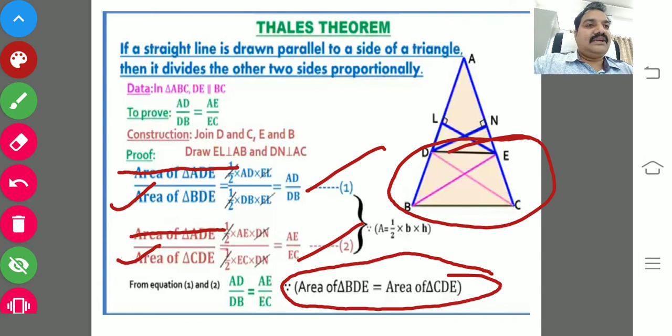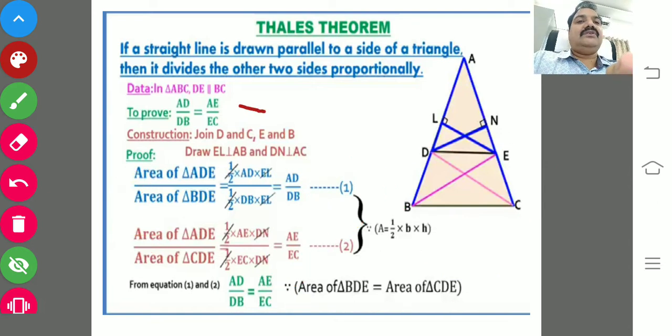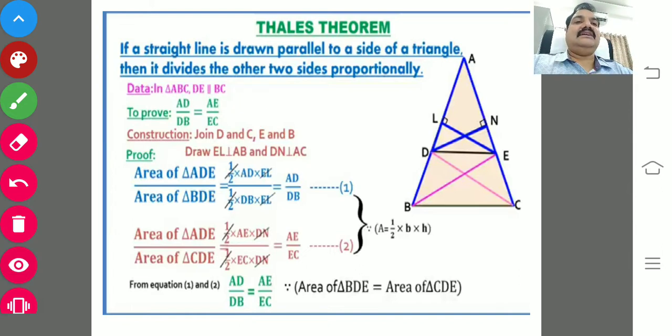This property is in 9th class. Using that property, the areas of the two triangles are equal. That's what the results are equal. Results mean AD by DB and AE by EC. What we need to prove? AD by DB equals AE by EC. I hope you could understand.